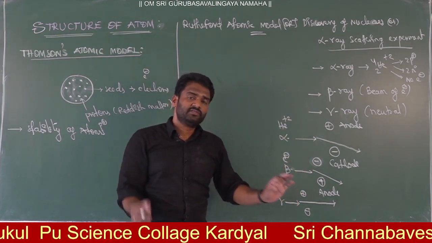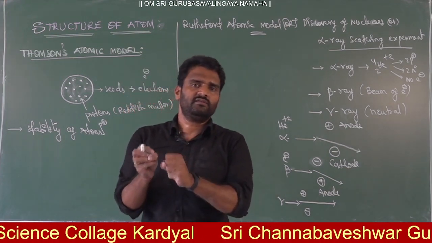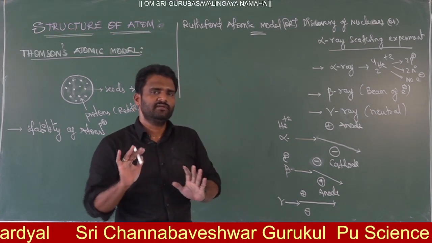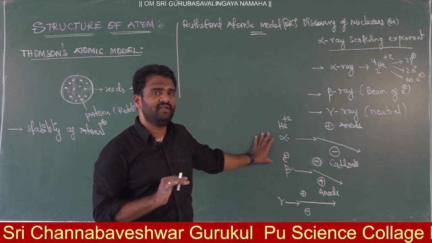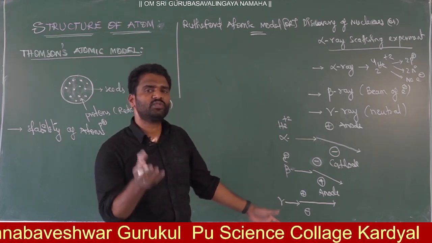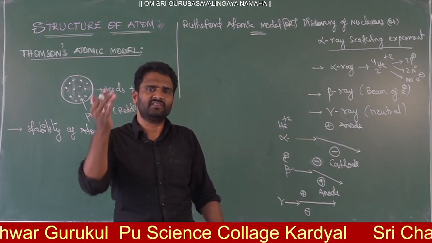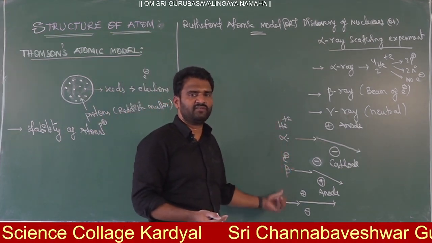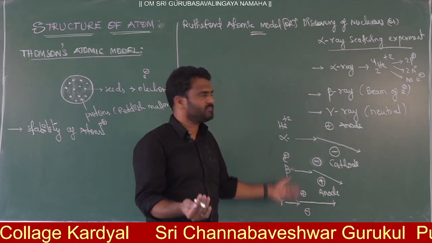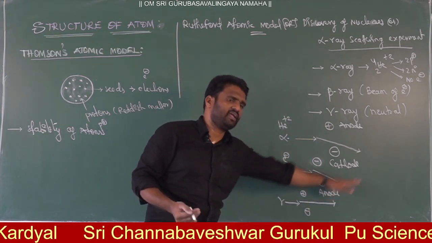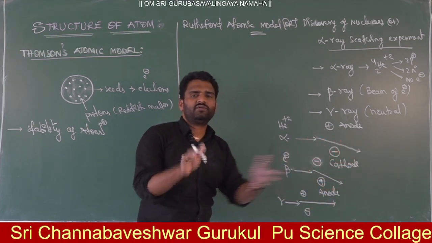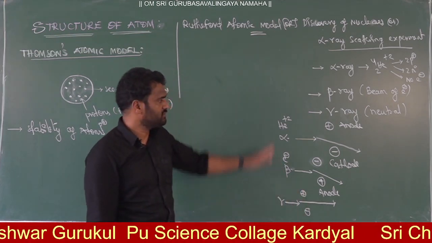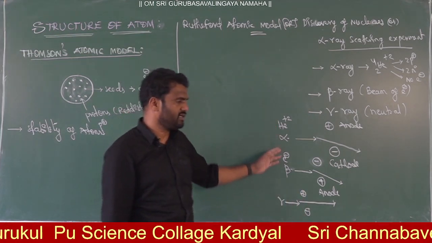So applying an electric field is the one experimental method to know the charge of any kind of particle. The electric field is the best experimental evidence to know the charge on the particle or the ray, whatever ray or matter you have. You can do that from a physics and chemistry point of view. If there is no charge, there is no deflection and it goes in a straight line. That is the gamma rays. This is the basic information about alpha, beta, gamma rays.